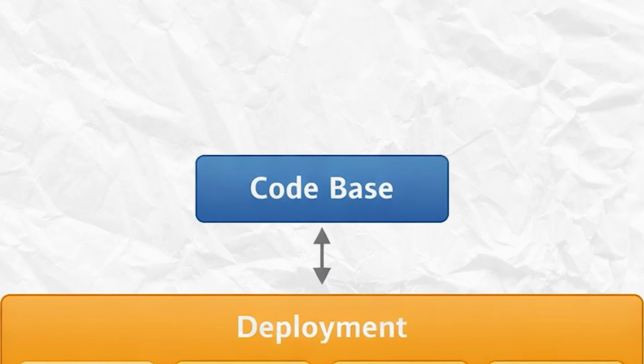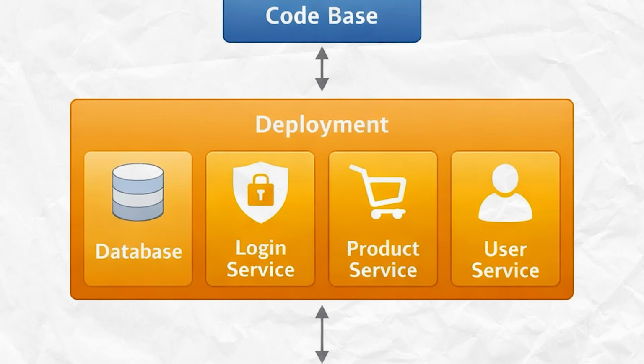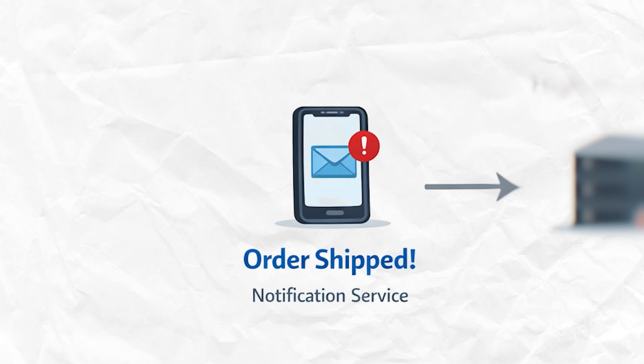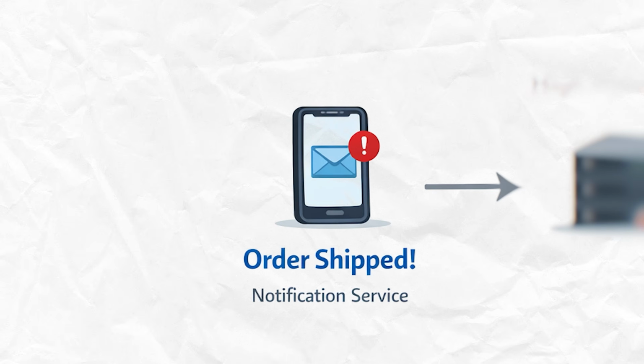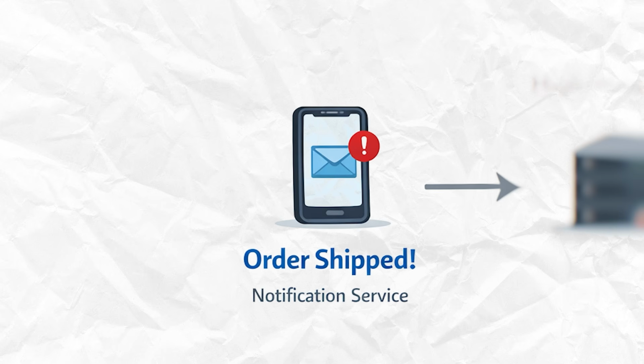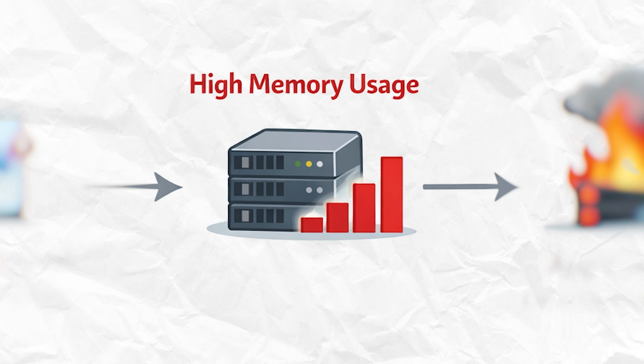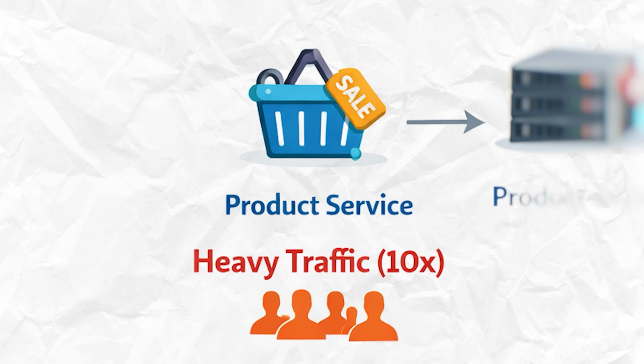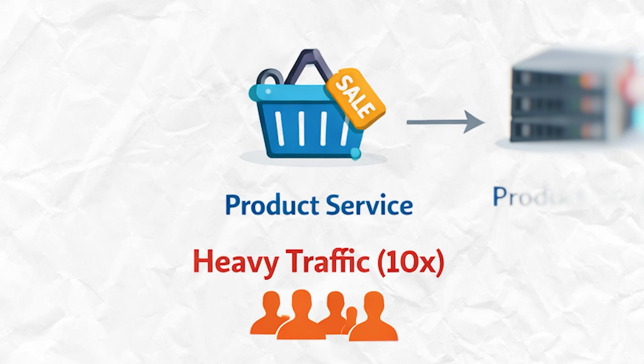Now coming back to the application. This monolithic application works perfectly when you're starting. One code base to understand, one thing to deploy, and one database to query. But here's what breaks as you grow. When you add more services, for example, a notification service, which basically gives you an alert whenever an order is shipped. What happens if this notification service starts consuming more memory and, God forbid, takes the entire application down? Another scenario: what happens if a product service needs to scale to handle 10x traffic during a sale?